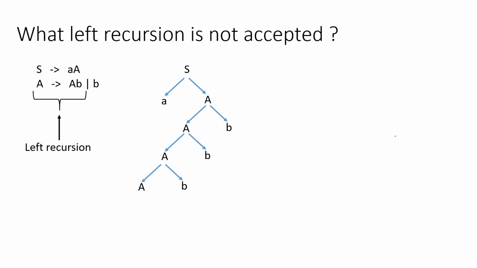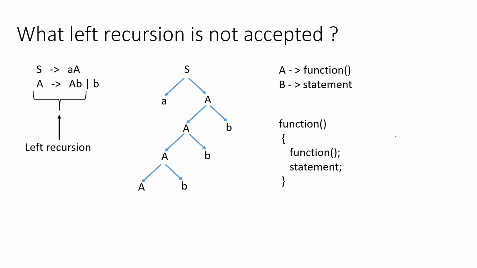Then how can we define it? We can say that a function can be rewritten as a function followed by a statement. In other words, if you write something like an algorithm, defining the function will be something like function followed by the statement.